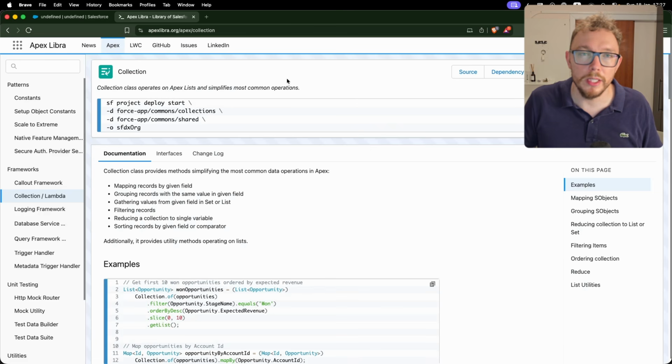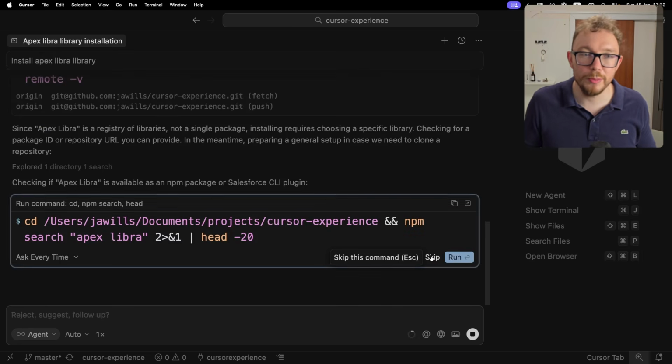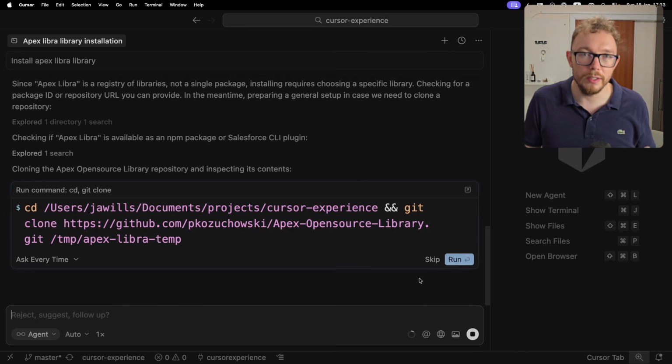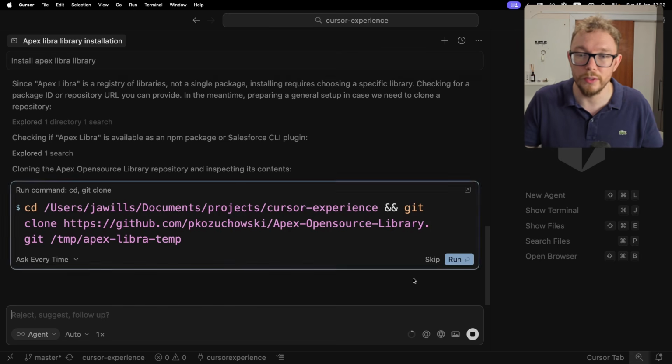So my new favorite way of developing is using third-party libraries. One of the libraries I really like is Apex Libra. So let's go and get Cursor to install this. Okay, so this has just been spinning. I think that I'm too vague, and it wants to clone this. I did want to install this as an unlocked package, which allowed me to select which libraries I wanted. I don't want all of them, and this is spinning. So we'll just say that my prompt was a little too vague.